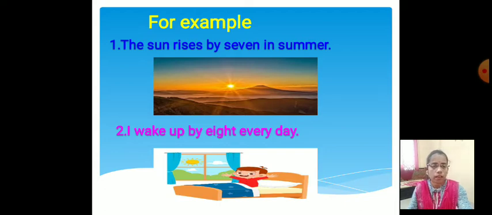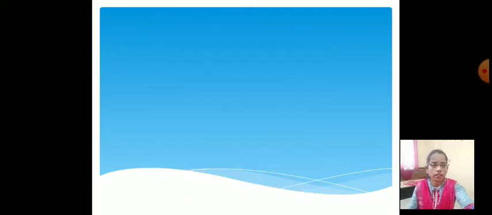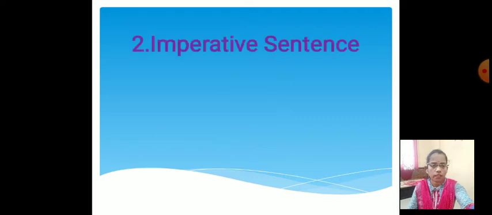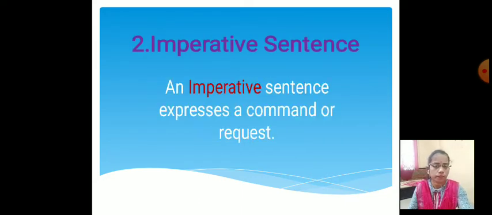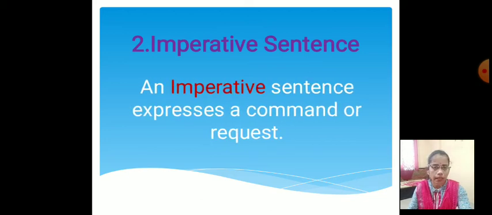Okay. Now the second kind of sentence is imperative sentence. Let's see the definition. An imperative sentence expresses a command or request. If a sentence shows that there is a command or any kind of request, so we come to know that sentence is the imperative sentence. Any kind of command or request, that means the imperative sentence.